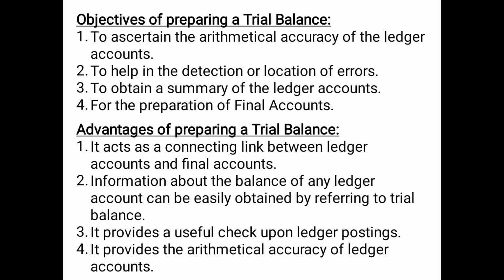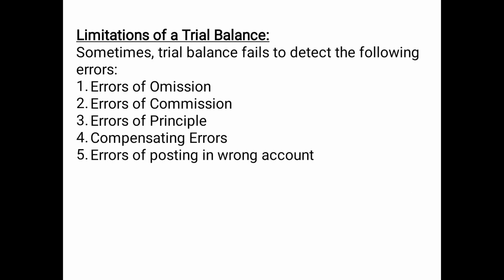Obviously, if the ledger postings have been correctly made, then the trial balance will automatically get tallied. If the ledger postings have not been correctly made, then the trial balance will not get tallied. Number four, it provides the arithmetical accuracy of ledger accounts. That means, again the same point, mathematically whether the postings have been correctly made or not. Then the limitations, that means the demerits or the disadvantages of a trial balance.